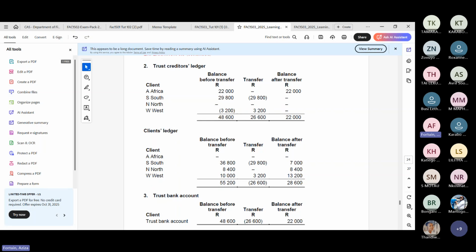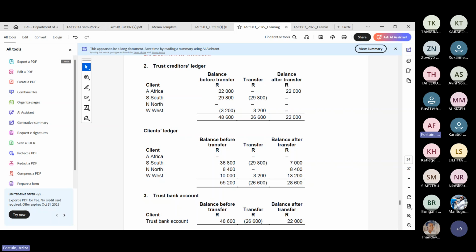South had a balance in his trust creditors ledger of 29,000, but he owed 36,000 in his client ledger. So naturally, we can transfer the full 29,800 over. And that means he has a balance of 7K. North had nothing in his trust creditors ledger, but he had a balance of 8.4 in his client ledger. So there was nothing to transfer. We're still sitting with a 8.4 balance in the client's ledger.